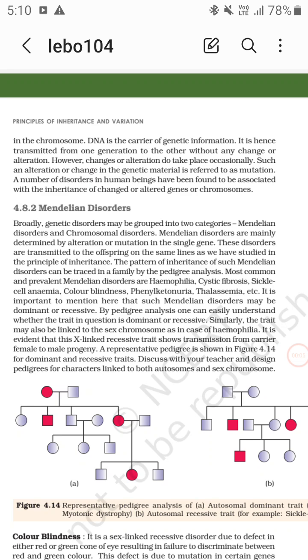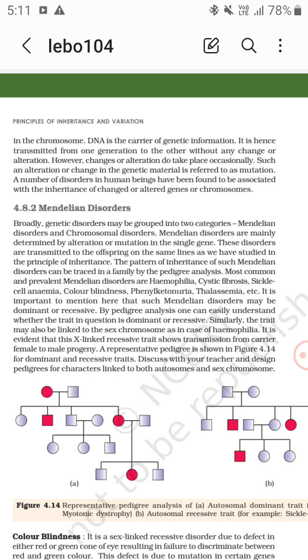And the pattern of inheritance of such Mendelian disorders can be traced in a family by pedigree analysis. The most common and prevalent Mendelian disorders are hemophilia, cystic fibrosis, sickle cell anemia, color blindness, phenylketonuria and thalassemia. Mendelian disorders may be dominant or recessive. So by pedigree analysis, one can easily understand whether the trait in question is dominant or recessive. The trait may also be linked to the sex chromosome, as in the case of hemophilia and color blindness.